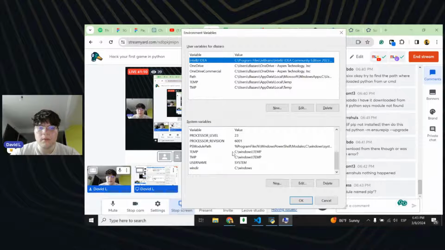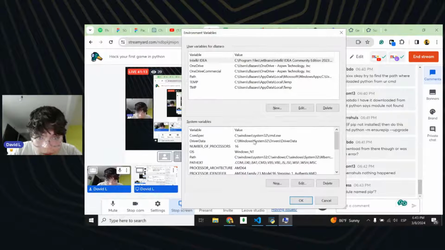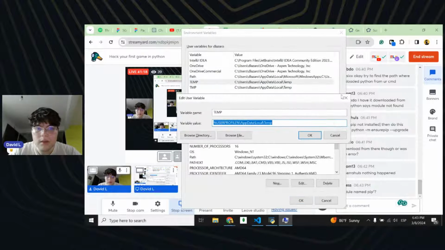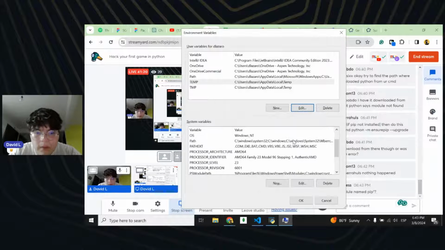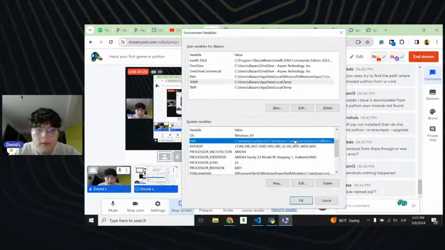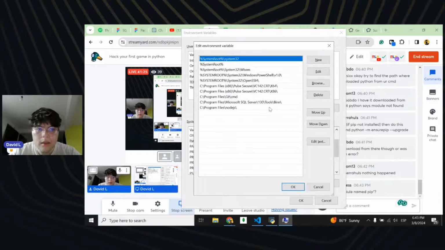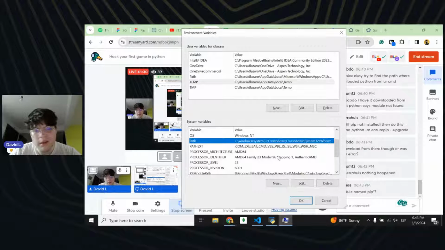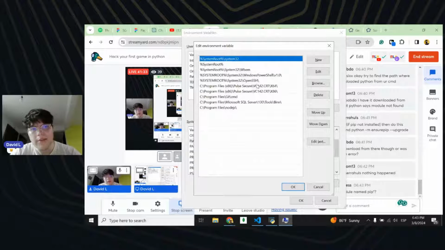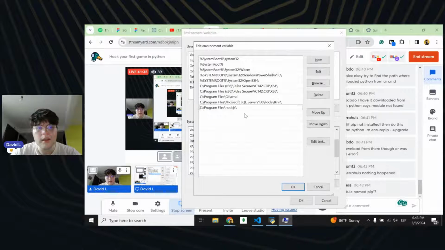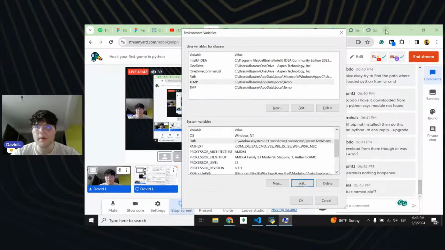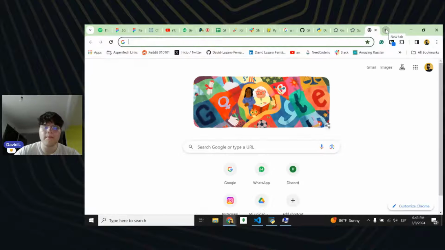But for some other stuff, let me search where Python is, because I don't have any idea, to be honest. So let's just edit this one. No, which one was it? Path, I think? Yeah, I think it's this one. You should be using your Path one, then Edit, and after that, you can just add the pip variable here. I think there's a Stack Overflow thread that we can work with. Let me search for it.